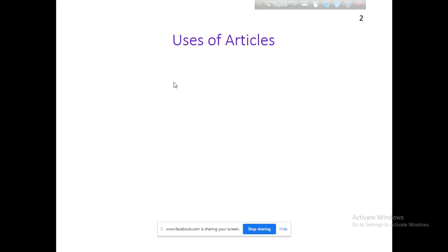Today we will discuss the uses of article. It's a very important thing in grammar, you know. Before discussing the uses of article, we should first know what an article is.